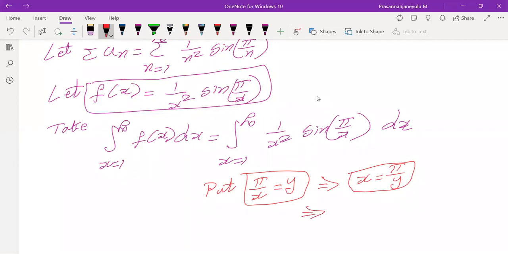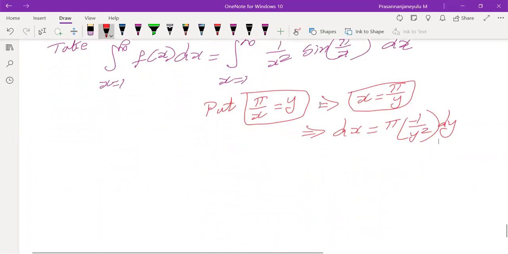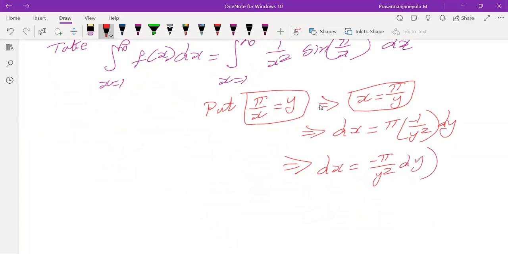But what is the differentiation of dx? What is the differentiation of pi by y? Pi into minus 1 by y square into dy. So finally, we'll get dx equals minus pi by y square into dy. This thing we need to substitute in our problem.